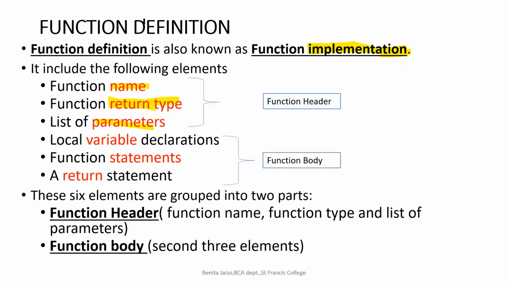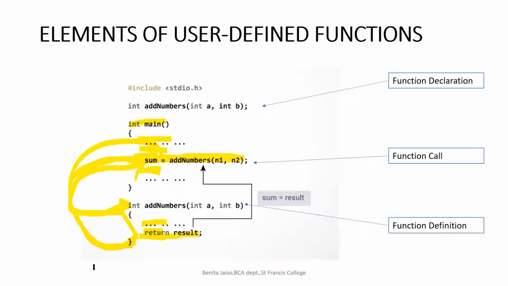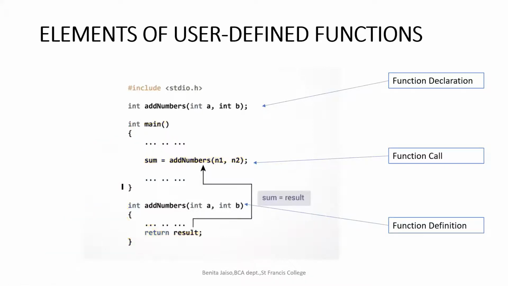List of parameters, the local variable declaration, function statements, a lot of things are there, right? A return statement. So these are the things which we should have inside a function definition. Here in this example, this is the function definition, right? So this I am giving only as points.